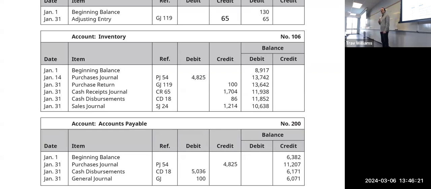Anyone have questions here on anything? Yes. Are allowances also recorded in the general journal? Yes. Allowances also, if we're getting an allowance because we're unhappy with the merchandise inventory we purchased, then yes, it would get recorded in the general journal. Good question.